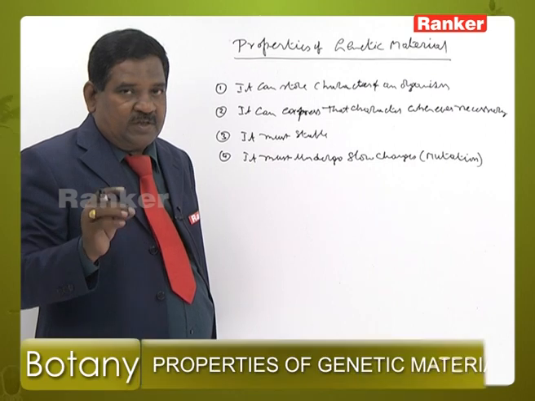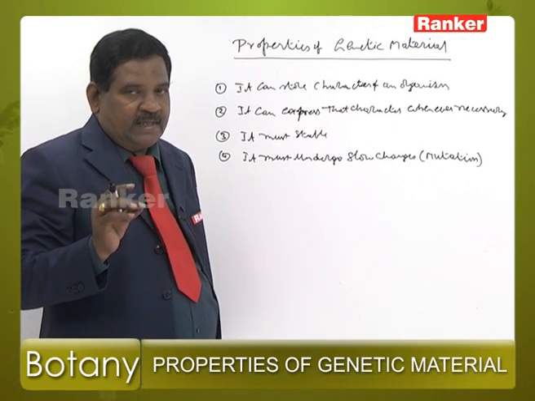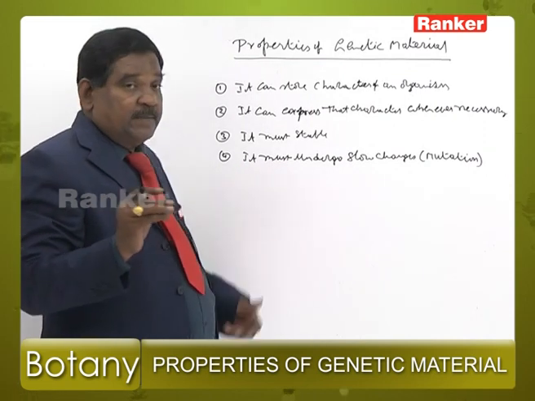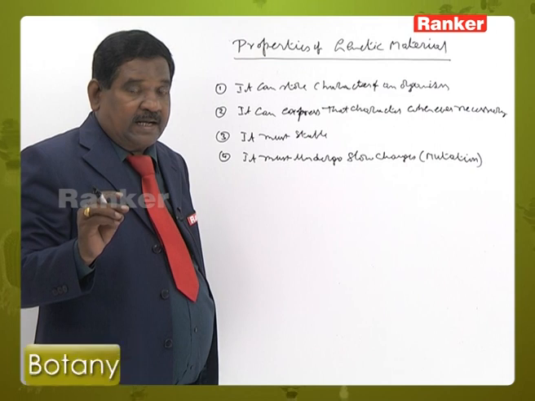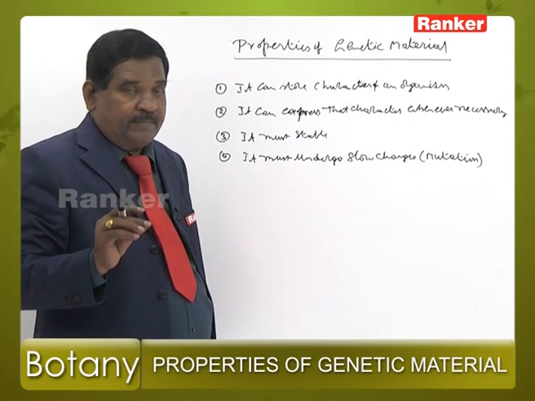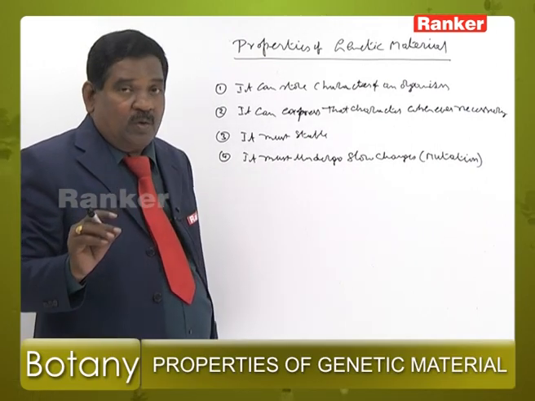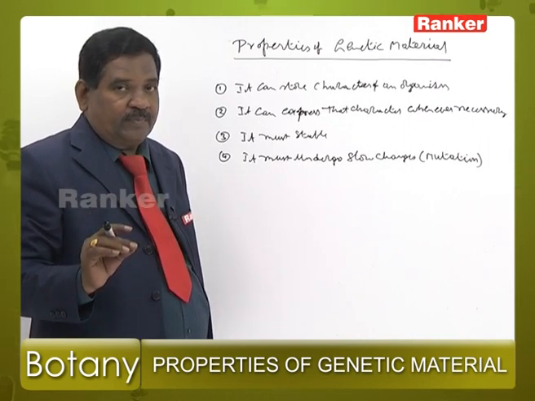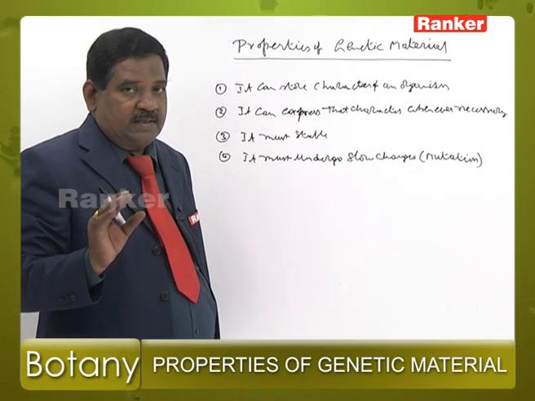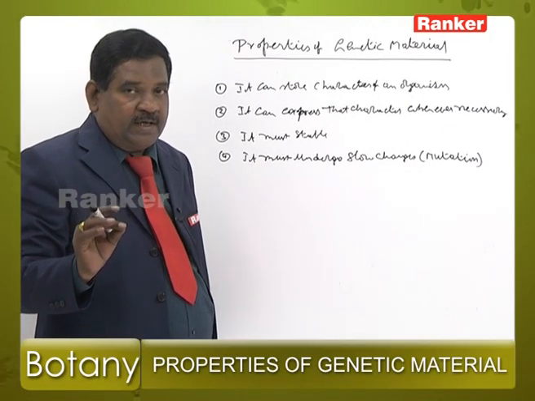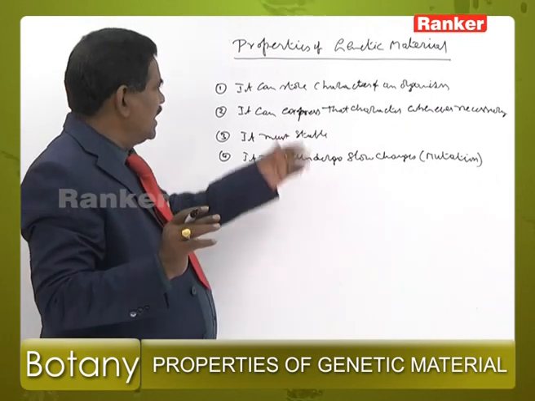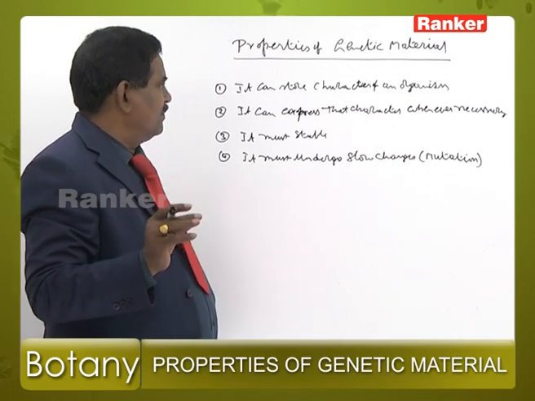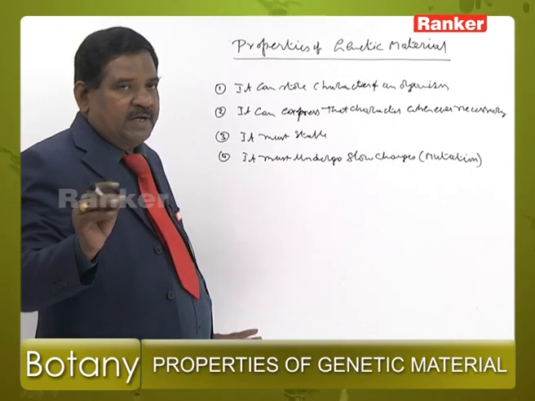The substance must store the character of that organism and express that character whenever necessary. And it must be structurally and chemically stable. And it must undergo slow changes, or the mutation rate is low. Here are the three substances: RNA, protein and DNA. Protein is unable to replicate itself. So, protein is not the genetic material.